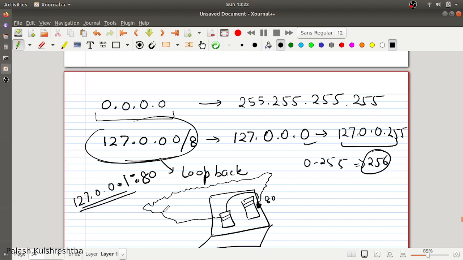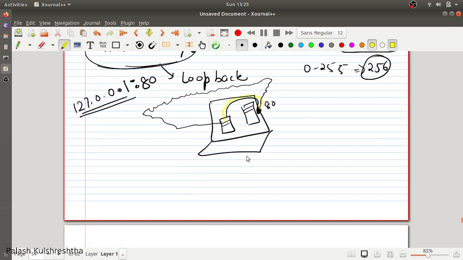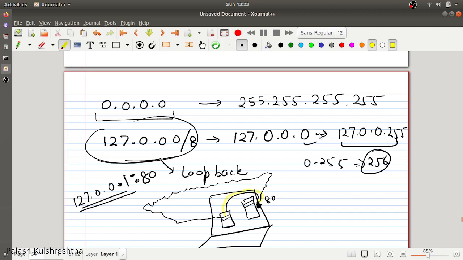It is not going to go over the internet. It is going to go to your local port only, and that is how you can access local processes running on any port on your server or system. So that is the loopback IP address range.